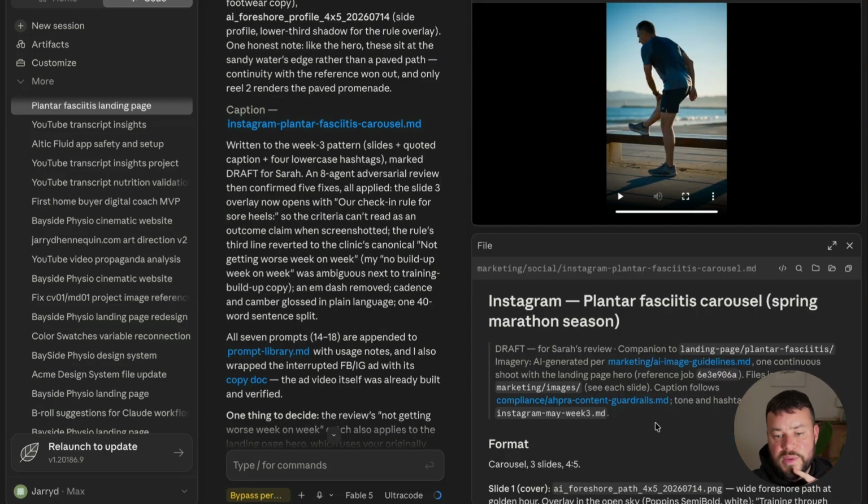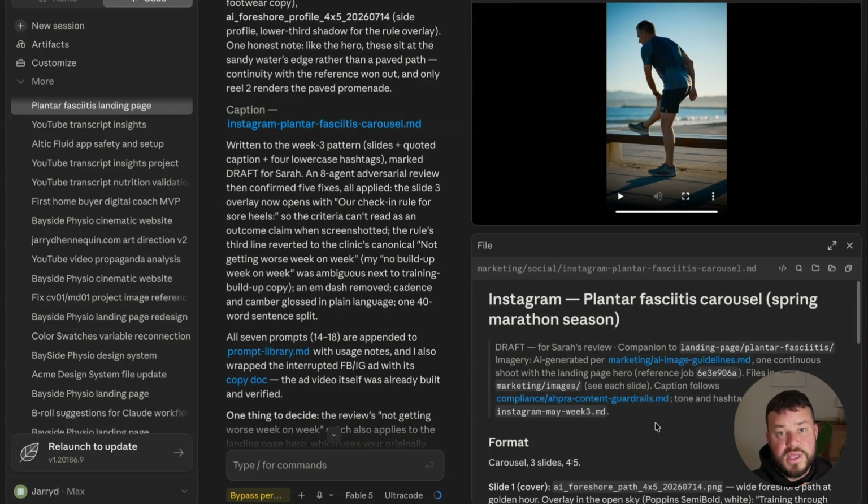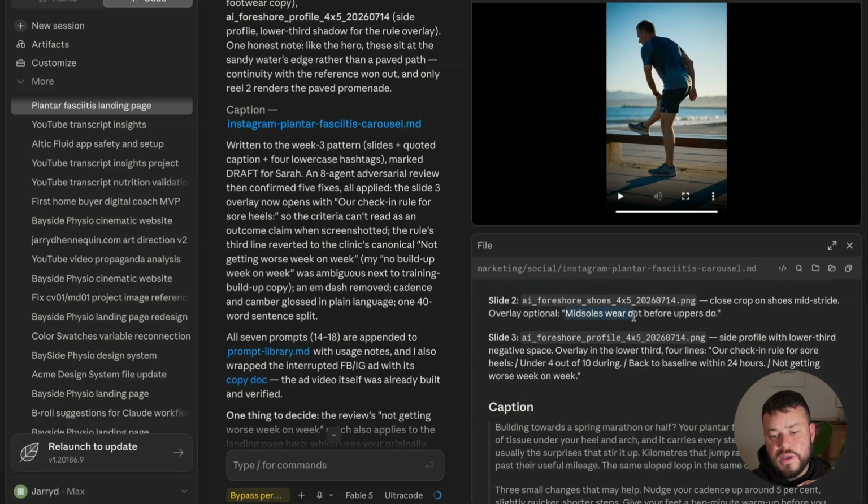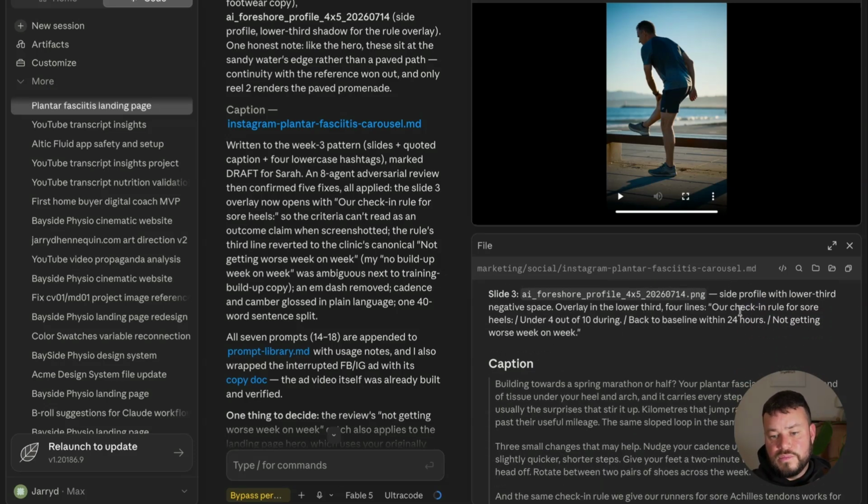Alrighty, and Claude has written more detail around the messaging and captions with these pieces of content. There are 3 slides here. So we've got the cover, which is going to be a title called Training Through Marathon Season. So that's going to be our headline to grab attention. And then we'll show a close crop of the runner mid-stride. And then it'll be talking specifically about the midsoles wearing out before the uppers do. And then slide 3 is going to be the same video, but then with some more text. And then it's talking about a clear call to action.